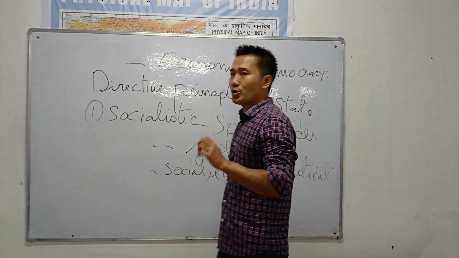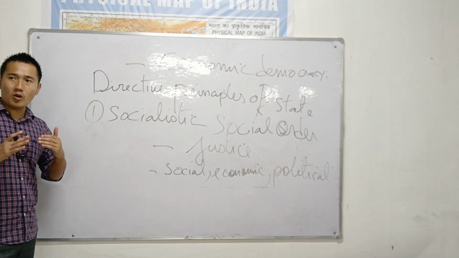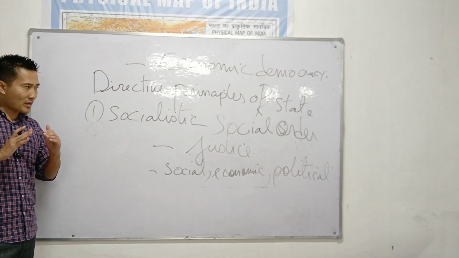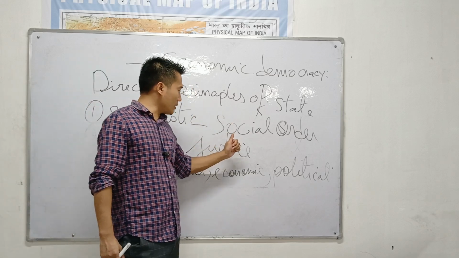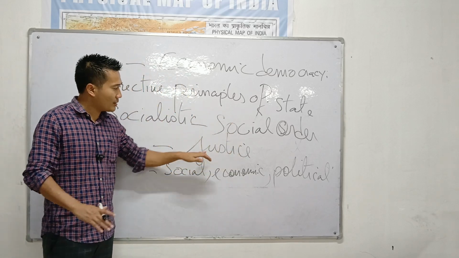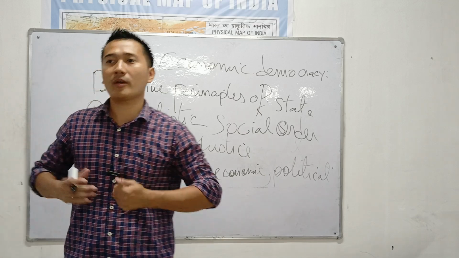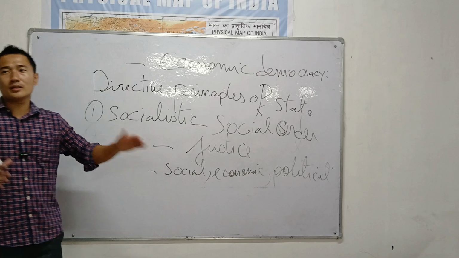Okay, the socialistic principle is that they want to establish a social order in India. The society in general should have justice. What kind of justice are we talking about? Economic justice, political justice, and social justice.